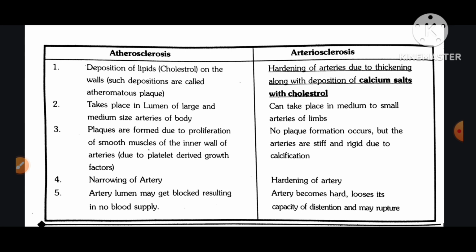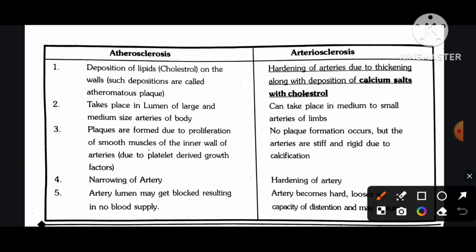Atherosclerosis, arteriosclerosis. Number first, deposition of lipid cholesterol on the wall. Such depositions are called atheromatous plaque. Number second, it takes place in the lumen of large and medium sized arteries of the body. Number third, plaques are formed due to proliferation of smooth muscles of the inner wall of arteries due to platelet derived growth factors. Number four, narrowing of artery. Number five, artery lumen may get blocked, resulting in no blood supply.